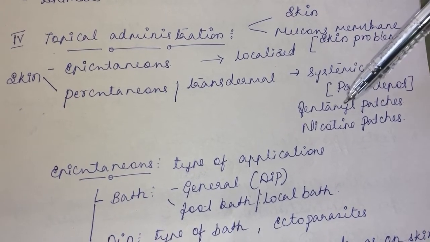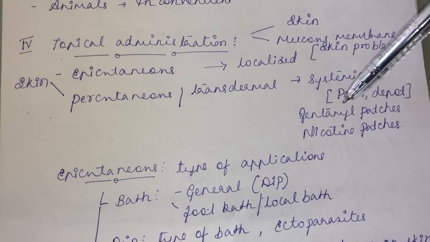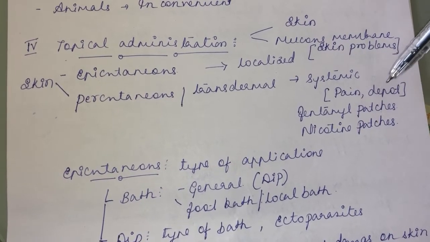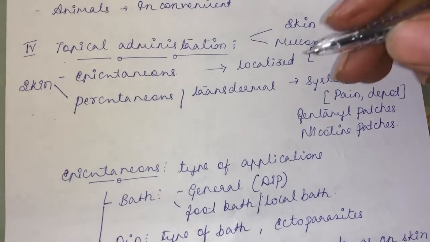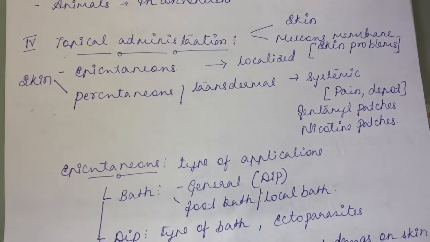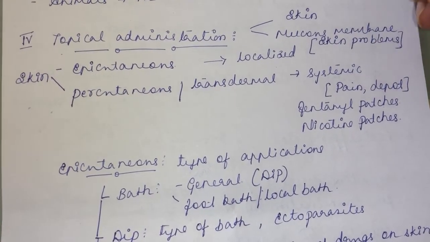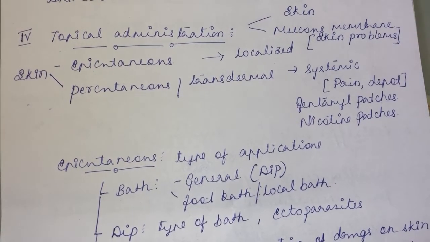For example, fentanyl patch is there. Fentanyl is an opioid analgesic, so it will relieve the pain. And another thing is it acts as a depot. What do you mean by depot? Sustained release. See, fentanyl patch, you apply it on the skin. Over a period of time, the drug will be released from the fentanyl patch and it will keep on getting absorbed into the systemic circulation and produce the effect.